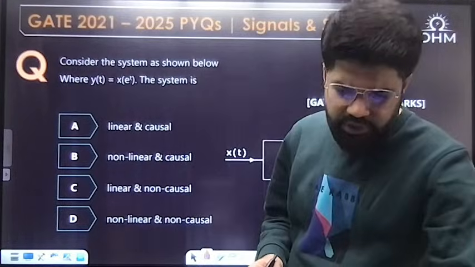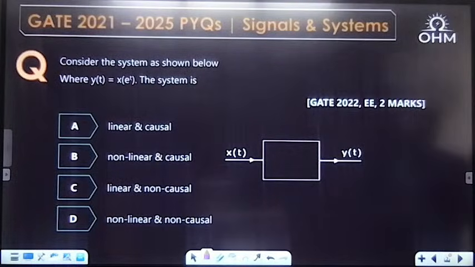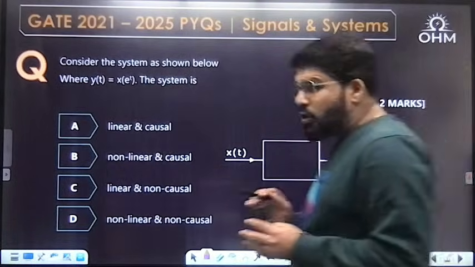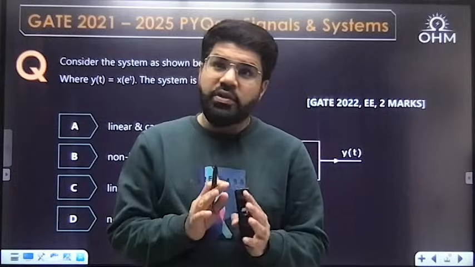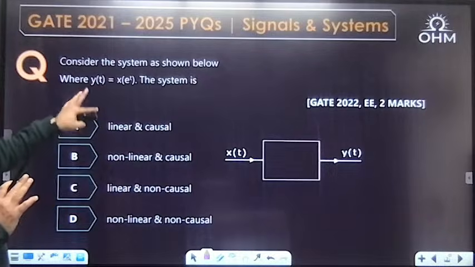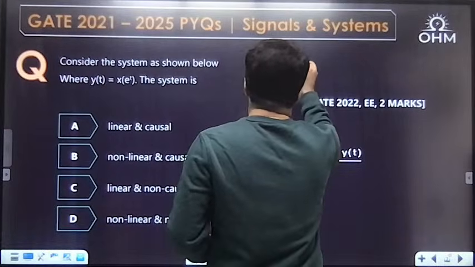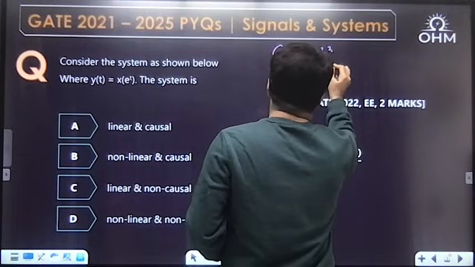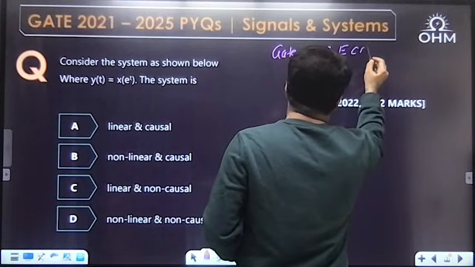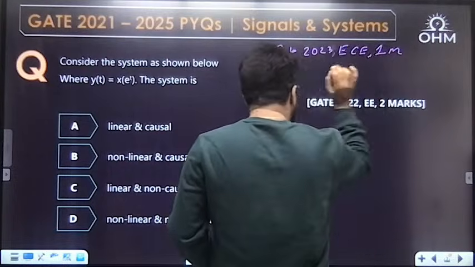Here it is, the first question for us. There is a system given below. If you have followed the previous session, there was a very similar question. The options were slightly different, but the system was the same. There was the very same question in GATE 2023, in ECE. This was EE, and that was 1 mark actually.